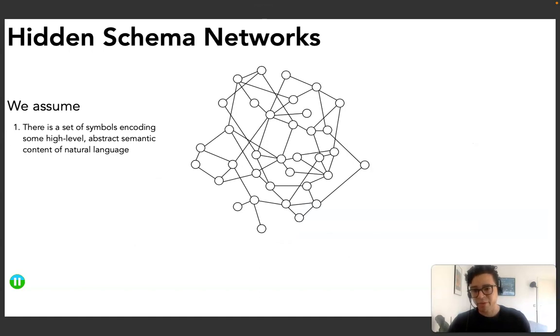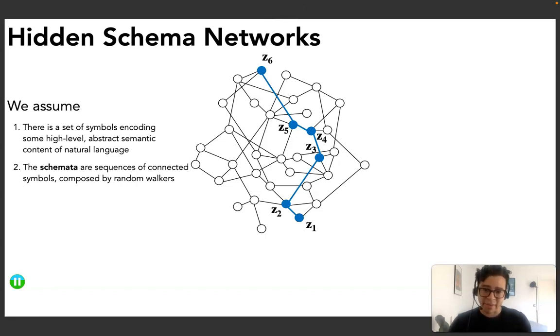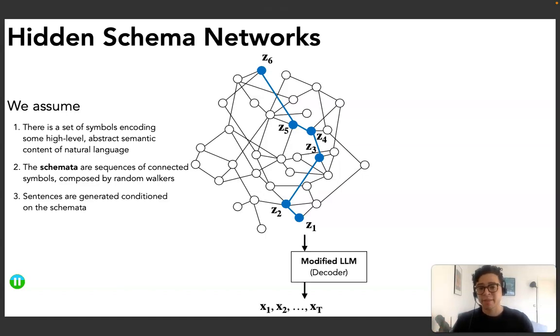Let us then assume that there is a set of symbols encoding some high-level abstract semantic content of natural language. And let's assume that these symbols are the nodes of a hidden graph, so that connected symbols are semantically related. We then define our representations, which we name schemata, as sequences of connected symbols, which are composed by random walkers running along the graph. Then we will assume that natural language is generated conditioned on these schema representations.